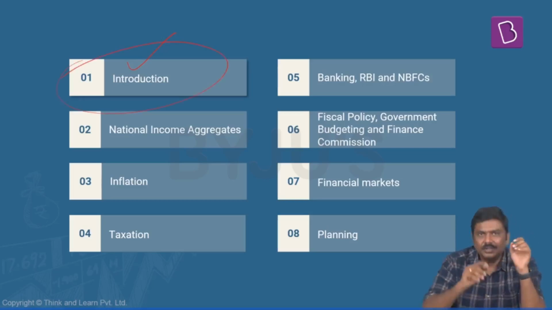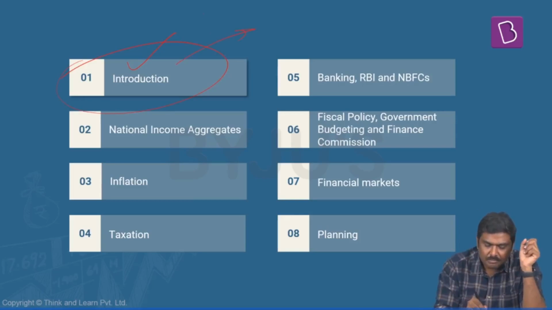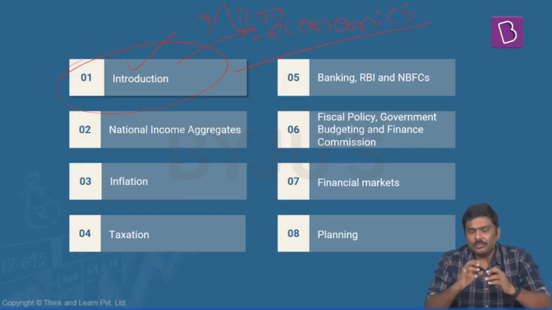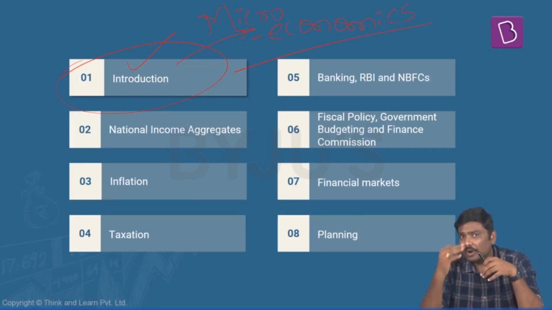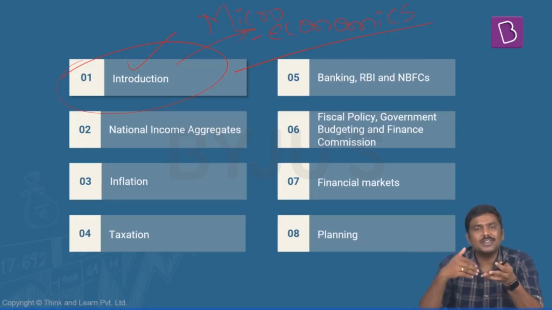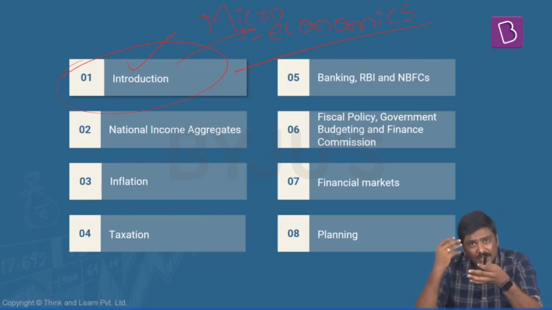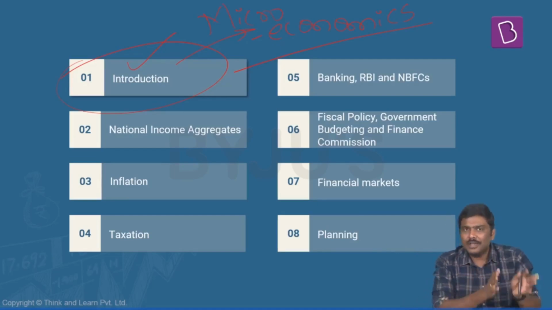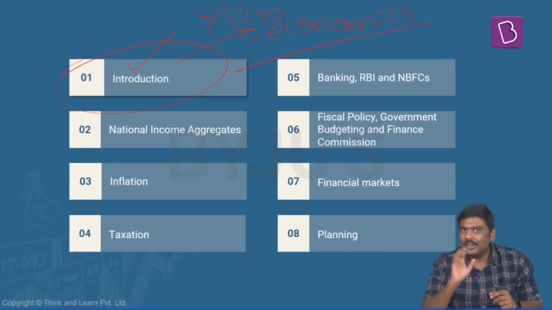With respect to introduction, understand this, we'll discuss certain very important concepts under microeconomics. And from the UPSC exam perspective, it is macroeconomics which is very, very important. Is it okay? That is the precise reason. Rest of the syllabus, for example, banking will have a macroeconomic approach, budgeting a macroeconomic approach, industries a macroeconomic approach, subsidies a macroeconomic approach, inflation a macroeconomic approach. So understand this. From the UPSC exam perspective, between micro and macro, macroeconomics is very, very important.